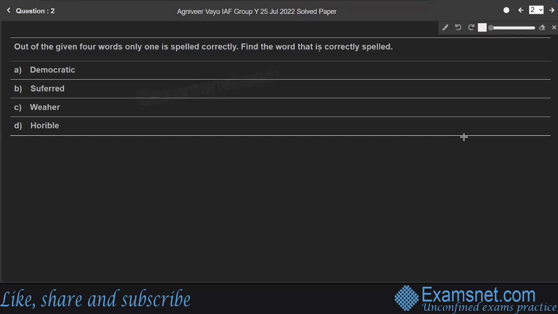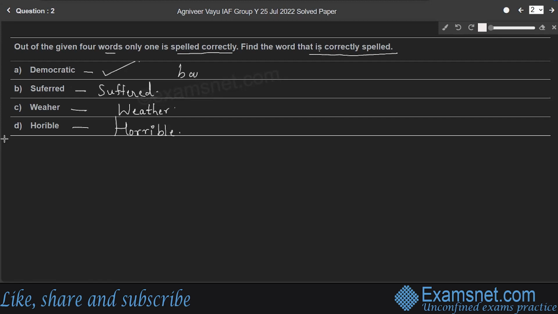Question 2. Out of the given 4 words, only one is spelled correctly. Find the word that is correctly spelled. Here option A, democratic. Democratic is correctly spelled. So which is option A, right? Whereas suffered is wrong. So correct spelling is S-U-F-F-E-R-E-D. Right? Whereas weather, its correct spelling is W-E-A-T-H-E-R. So whereas horrible, correct spelling is H-O-R-R, double R, I-B-L-E, horrible, right?